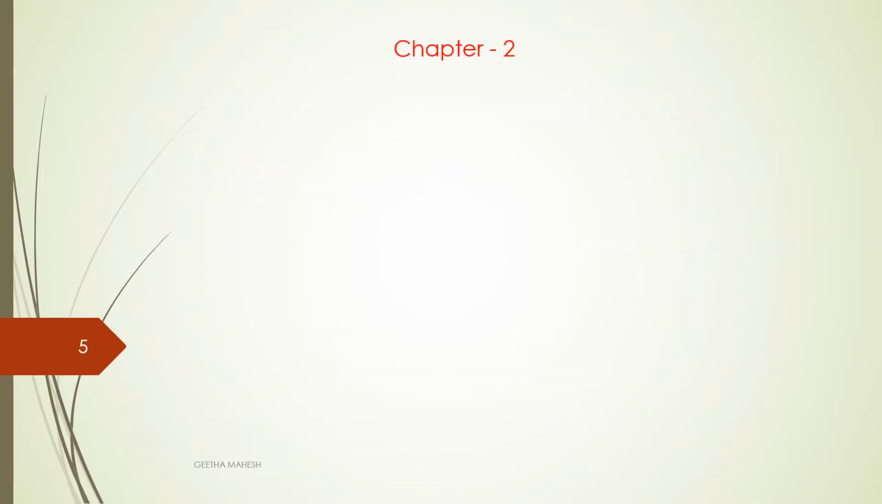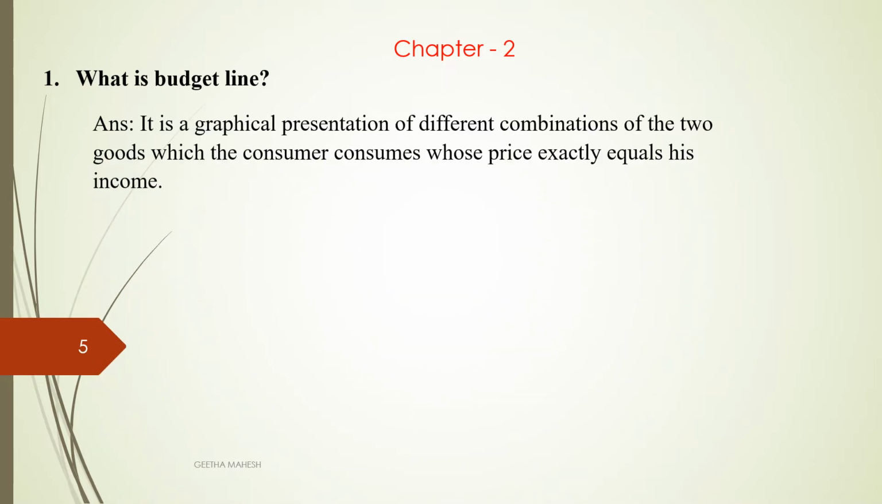Now let us discuss important questions from the second chapter. What is budget line? Budget line is a graphical representation of all possible combinations of two goods whose cost is exactly equal to the consumer's income. You can see here, dear students, it is a graphical presentation of different combinations of two goods which the consumer consumes whose cost is exactly equal to his income.